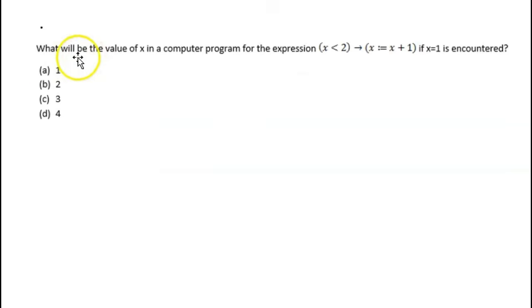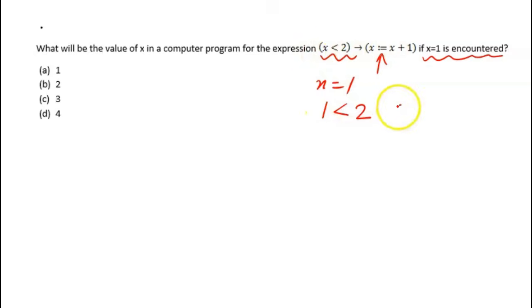What will be the value of x in a computer program for the expression: if x is less than 2, then x is assigned the value x plus 1, if x is equal to 1 is encountered. This symbol is used for assignment. So if x is equal to 1, then 1 is less than 2, so x will become x plus 1. So 1 will become 1 plus 1, which is equal to 2. So the correct option in this case will be B. Next question.